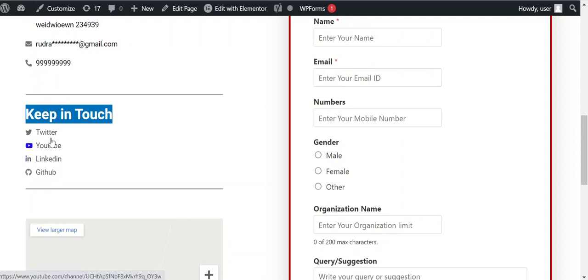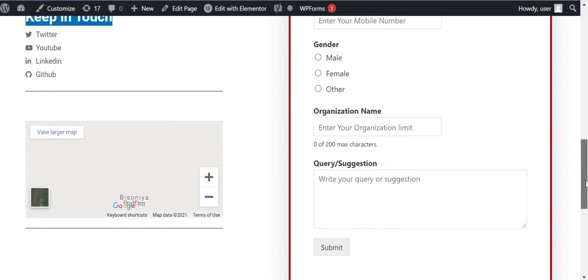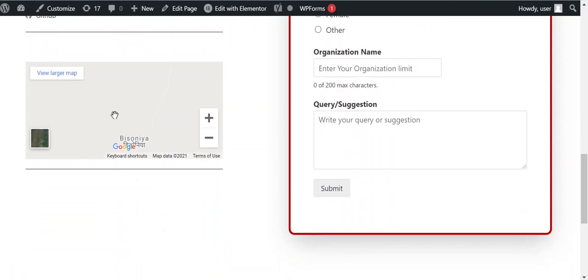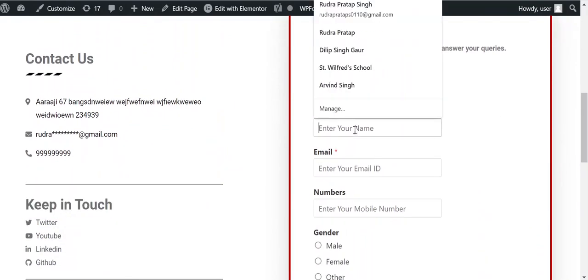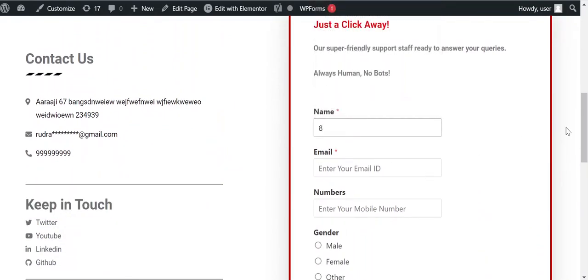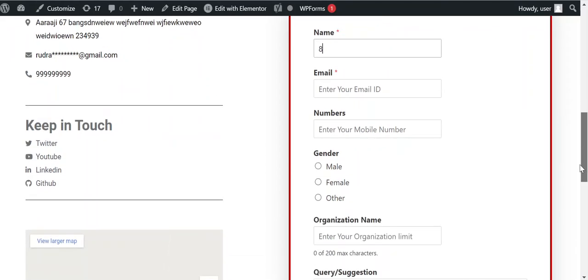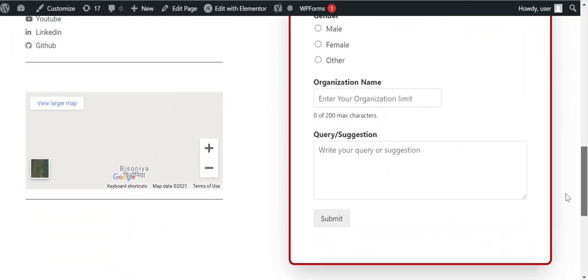So if you want to connect with me, you can connect with me on LinkedIn. And this is the map that I've included, similar to the footer. And this is the contact us page. If you want to contact me, you can just fill in your details, name, email ID, number, and everything that it's asking, and click on submit.